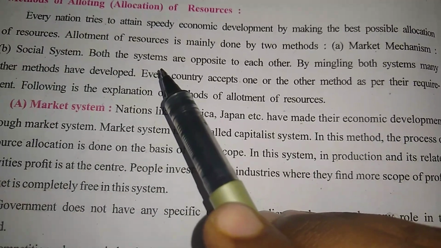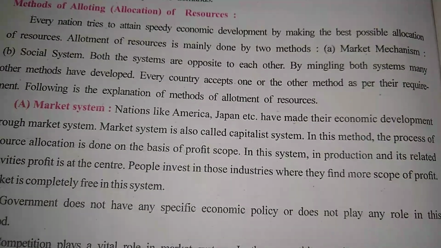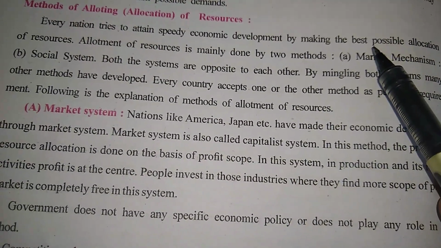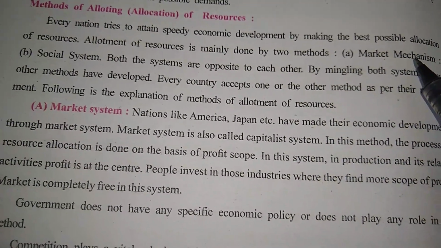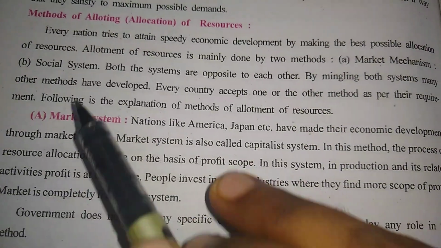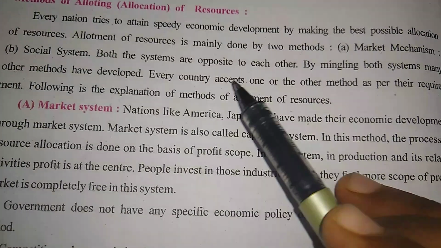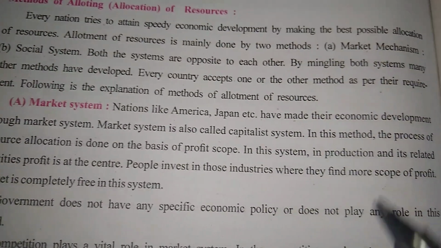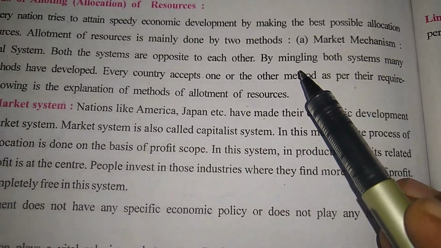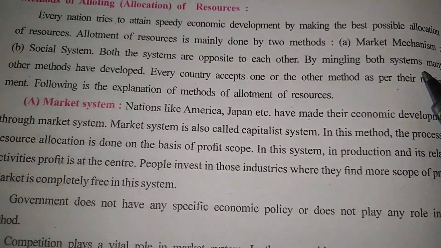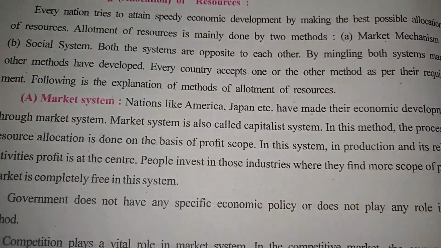Both the systems are opposite to each other. Whatever market mechanism says, social system says completely the opposite. By mingling, meaning mixing, both systems, many other methods have developed.